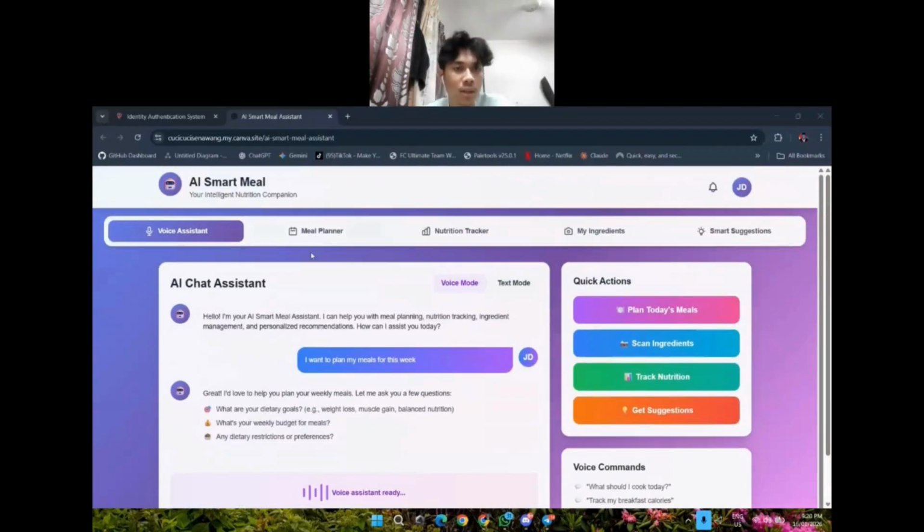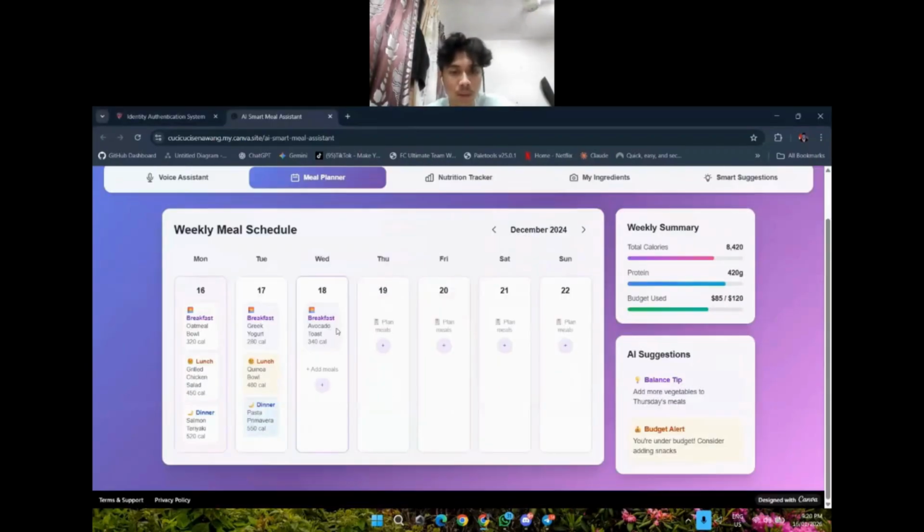Next is the meal planner feature. Here, users can see their weekly meal schedule from Monday to Sunday. Each day includes breakfast, lunch, and dinner with calorie information. Users can add meals, view total calories and protein intake, and also monitor their weekly budget. The system also gives AI suggestions such as balance tips and budget alerts. So that's all for my part.